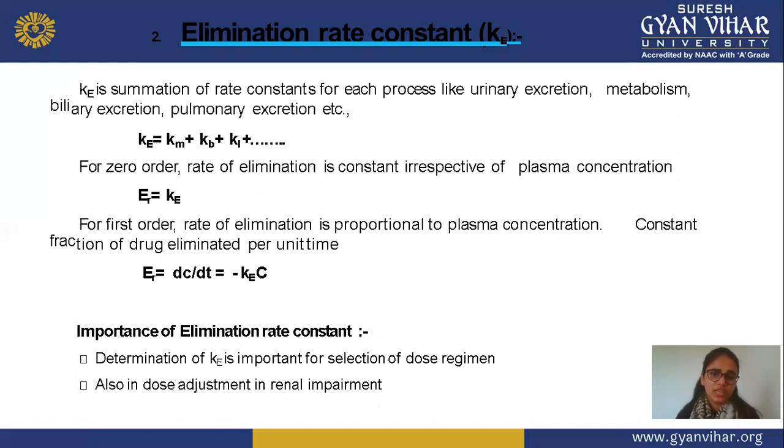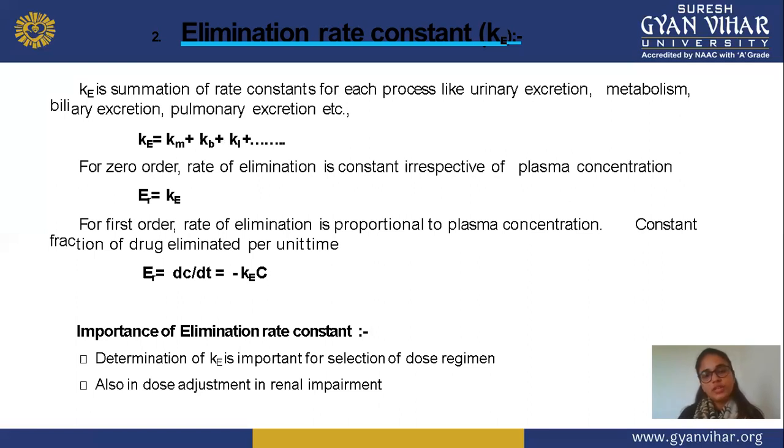And for zero order, the rate of elimination is constant irrespective of plasma concentration. Means suppose your reaction is showing zero order elimination. So in this condition, we receive a constant irrespective of the plasma concentration or drug present in your plasma, and therefore ER is equal to KE, means renal elimination total is equal to KE, the elimination constant.